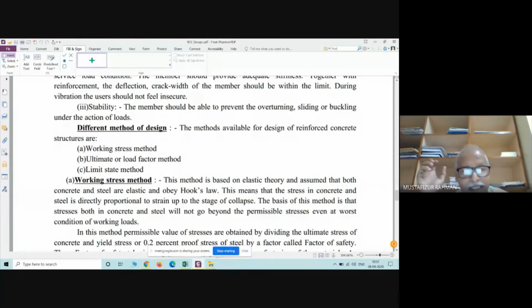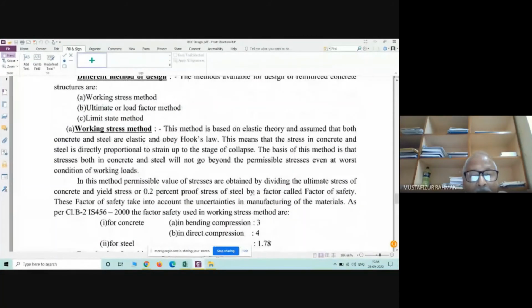Load is known, that this much load is acting. Ultimate stress is known, you divide it by factor of safety, that is the working stress. So these two will be utilized. If these two are utilized, then it is working stress method. It is said that in this method, permissible values of stress are obtained by dividing the ultimate stress of concrete by yield stress or 0.2.